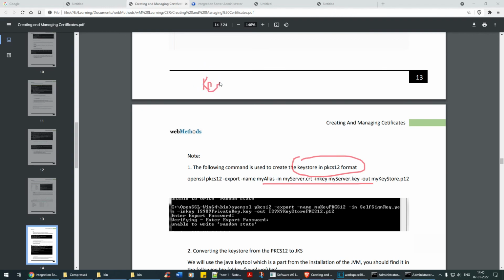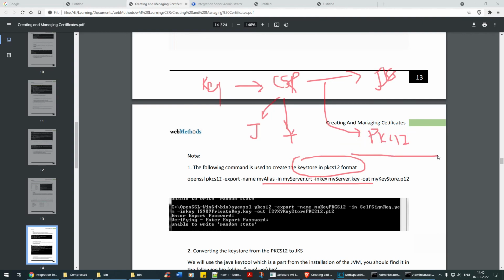So we have seen how to create a private key, and then how to create a CSR, a certificate signing request, and then how to add that into the Java key store and TrustStore, and how to format into .jks. Then we also saw how to use that in PKCS12 format and many more.